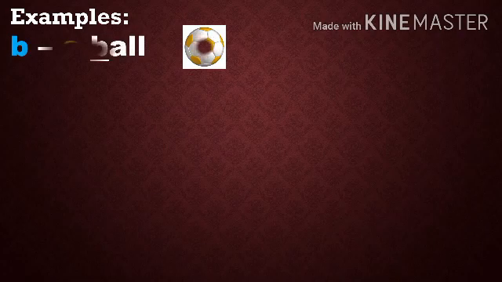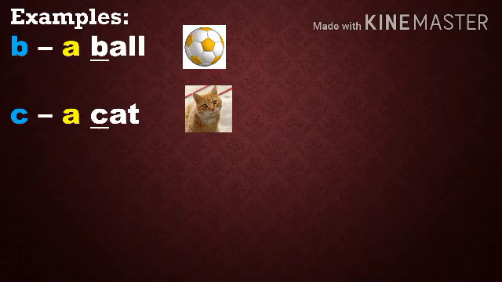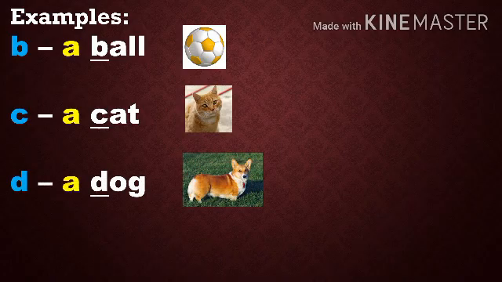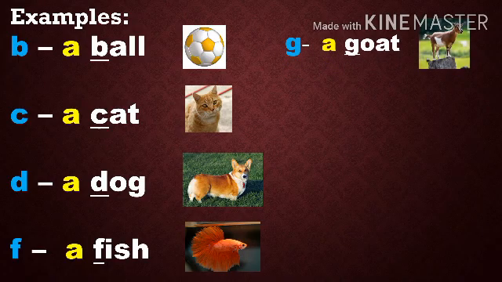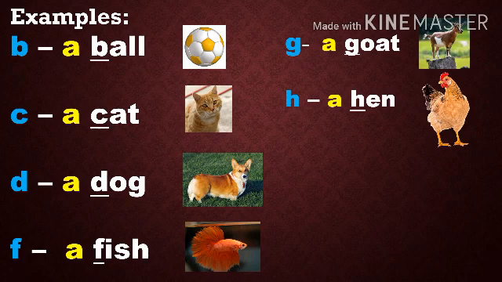For examples, listen. A ball. B is a consonant. A cat. C is a consonant. We use a. A dog. D is a consonant. We use a. A fish. F is a consonant. We use a. A goat. A hen.